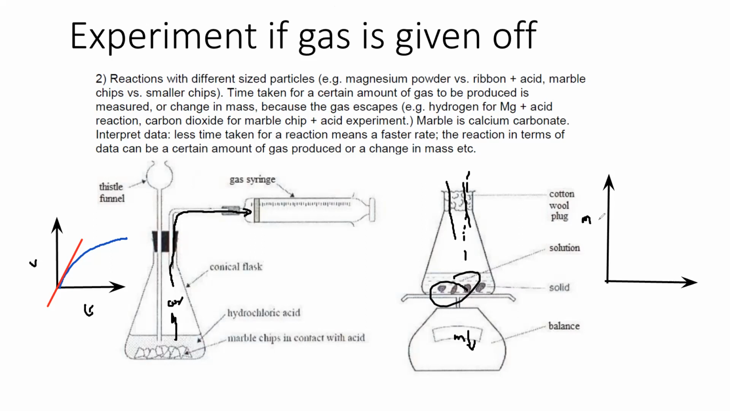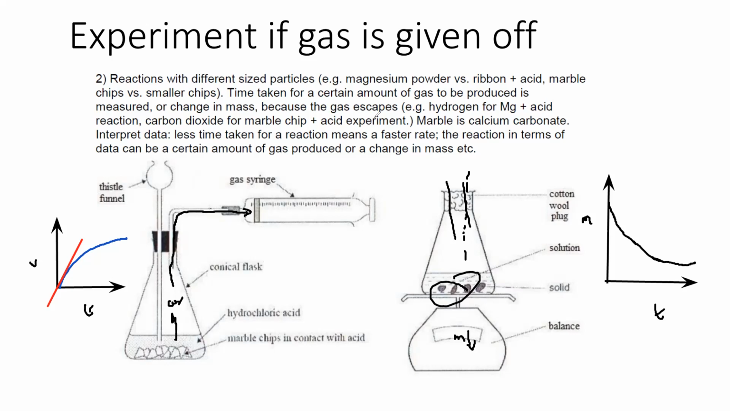In the beginning, we have more mass, but with the passage of time, the mass will decrease. But it won't be zero. Why won't it be zero? Because even if all the reactant is completely used up, there is still a flask there, and there will be remaining products which are also there. So it won't be zero. It will be a horizontal line, which shows that the reaction has stopped as the mass is not changing.